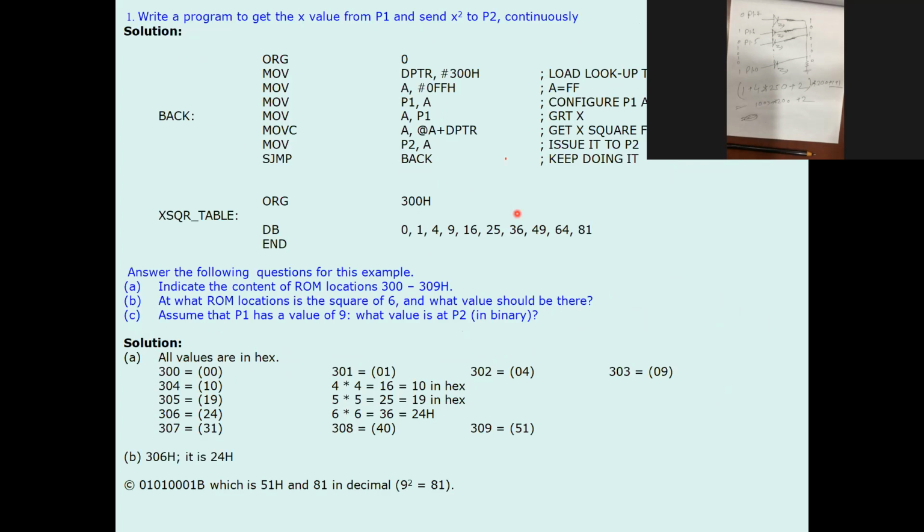Yes, sir. Next, this is another program. So this is called subroutine. Tomorrow I will be explaining the subroutine program. Okay, sir.